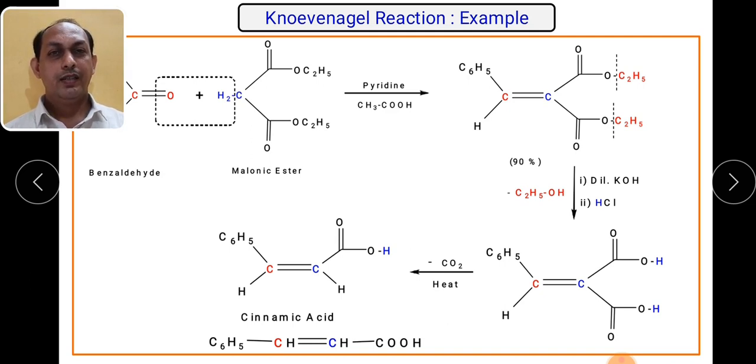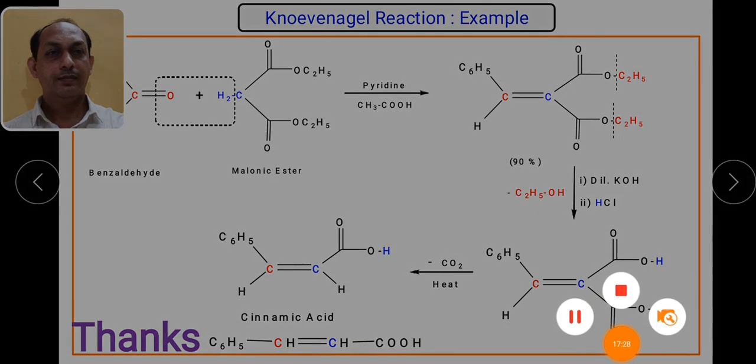So in the last case we have seen the utility of the Knoevenagel reaction for the preparation of alpha beta unsaturated compounds, by condensation of an aldehyde which does not have alpha hydrogen and an active methylene compound. So go through this Knoevenagel reaction. It is one of the very important reactions. Write its mechanism and try to write the reactions of different aldehydes and active methylene compounds. Thank you very much. Go through the sessions, try to write. See you in the next session.